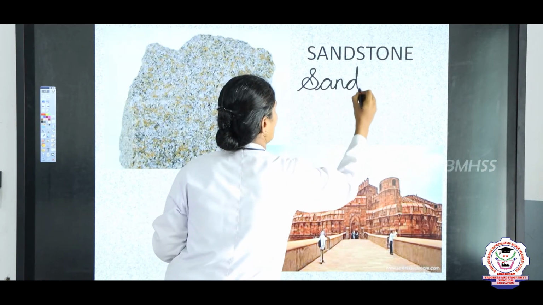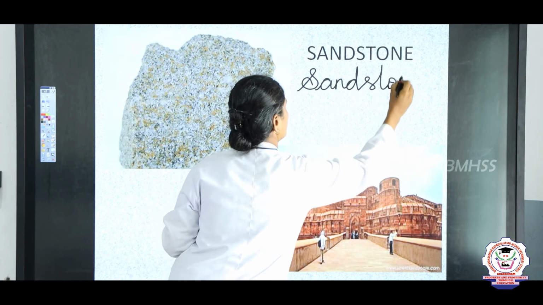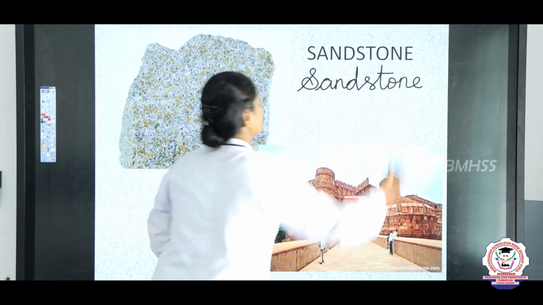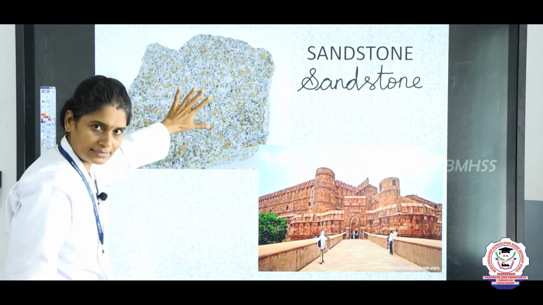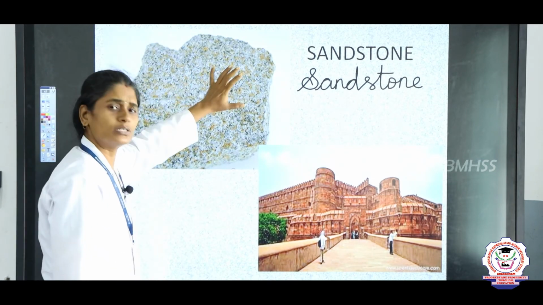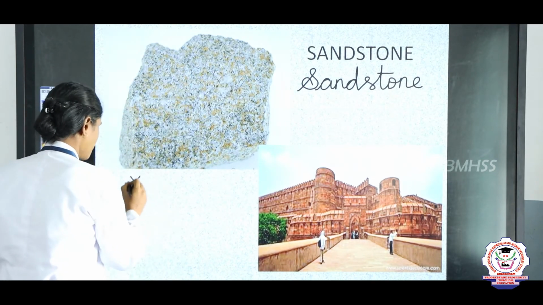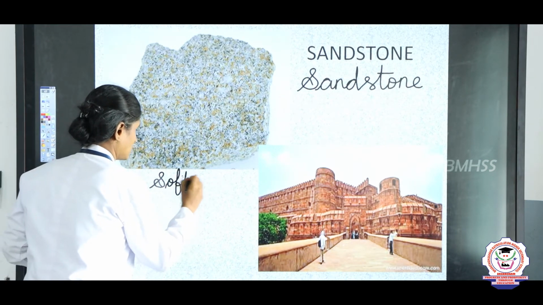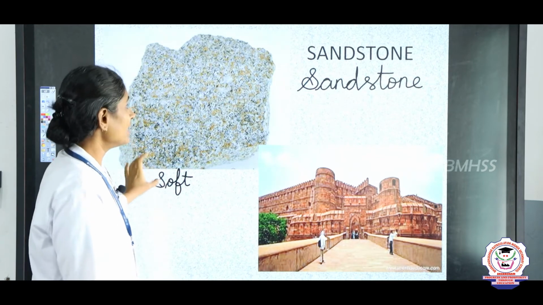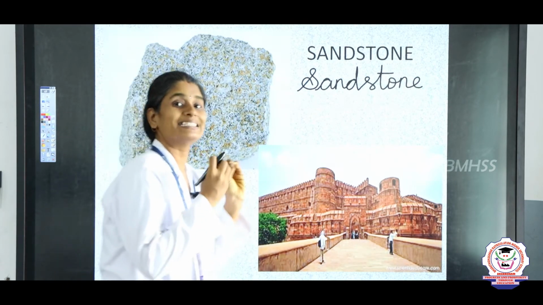S-A-N-D, sandstone, S-T-O-N-E. You can see the sandstone here. This sandstone is very soft, and it is cemented together with particles of sand.